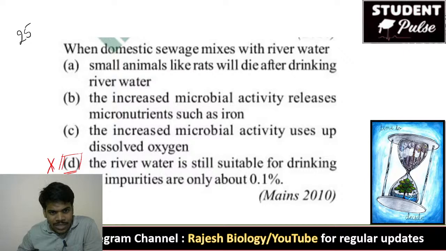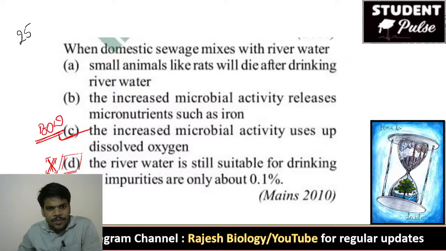Yes, I am saying now, the river water is not suitable for drinking. When domestic sewage mixes with the river water, it is not suitable for drinking. The increase in microbial activity uses the dissolved oxygen. This is actually called BOD, biological oxygen demand. Okay, right?